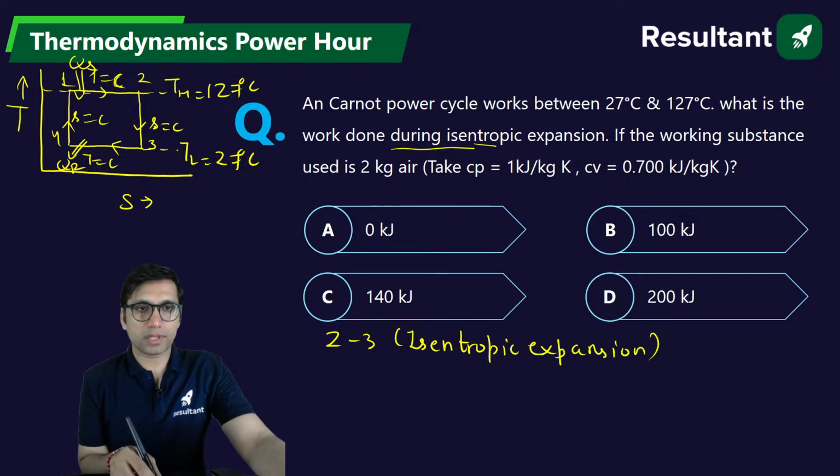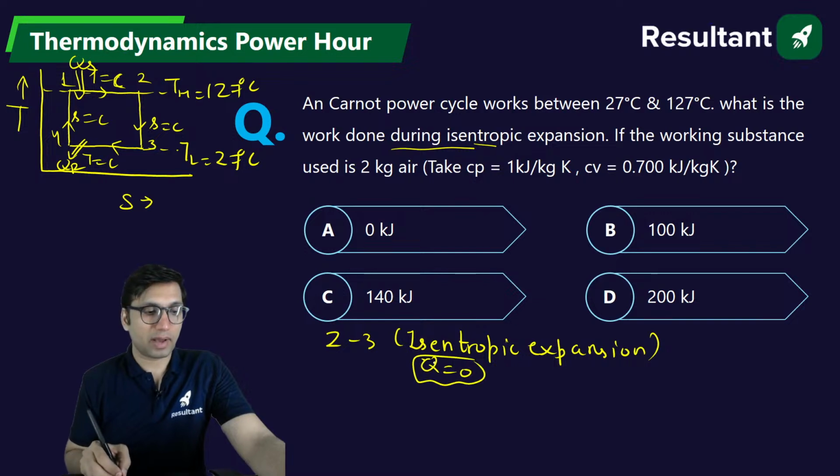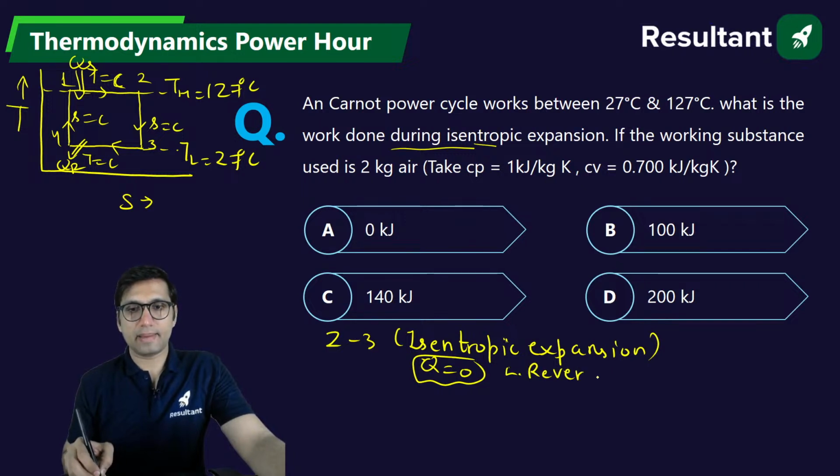For this process 2 to 3, isentropic means heat transfer is equal to 0. You can ask why? Because isentropic means reversible adiabatic, and adiabatic means heat transfer is 0, right?